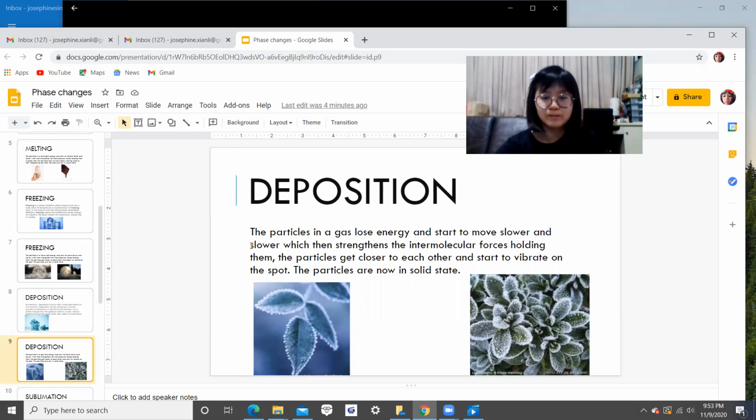In deposition, the particles in a gas lose energy and start to move slower and slower, which then strengthens the intermolecular forces holding them. The particles get closer to each other and start to vibrate on the spot. The particles are now in solid state.